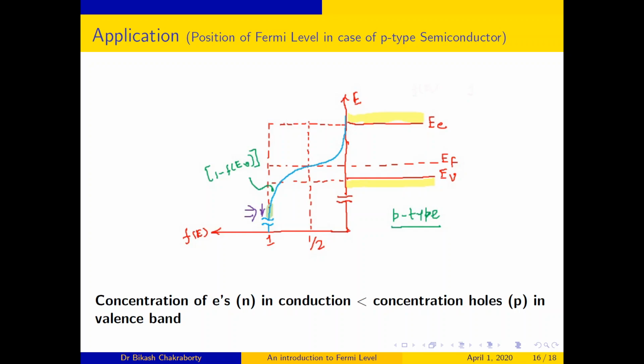That means if we squeeze these curves towards the valence band, the tail of the curve towards the conduction band will get lower. So the value half will cross the curve very near to the valence band. So the Fermi level will be very near to the valence band. I hope you can understand these figures.